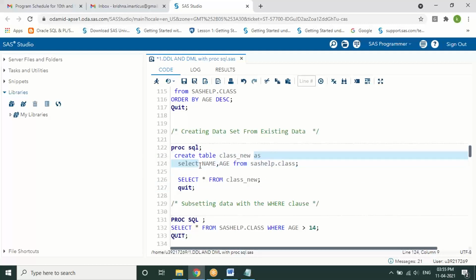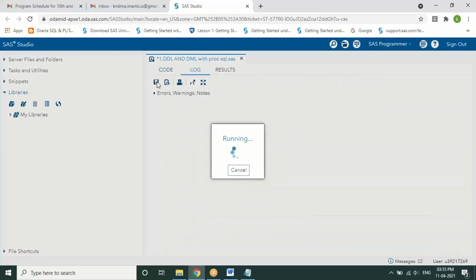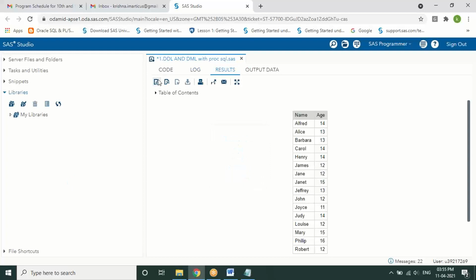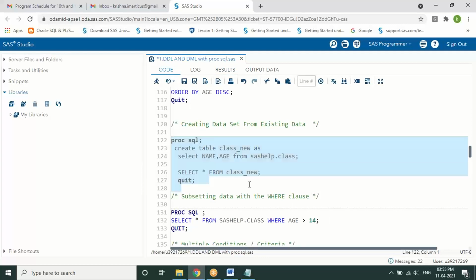As select only a few columns from the existing table or the entire columns from the table, whatever you want. If you want to make a copy of all the data, you can do that. I'm doing it and printing them using a select statement, where we are able to create a new table with only the selected columns, or the entire table can also be copied. That is with one other statement called select.